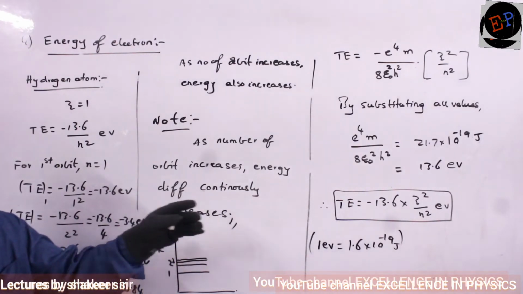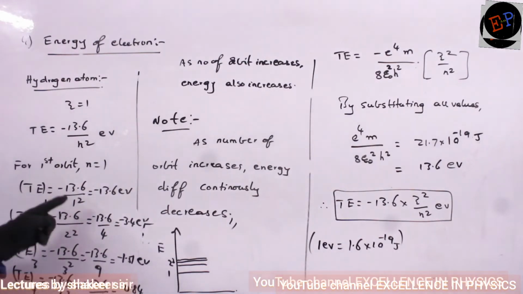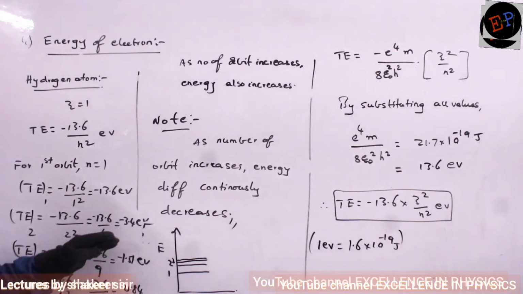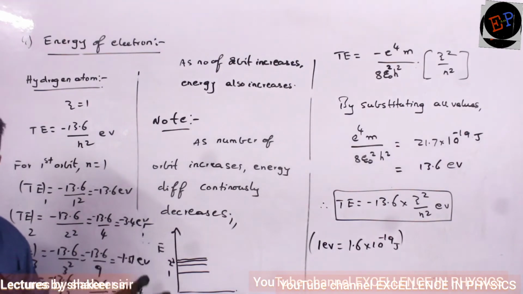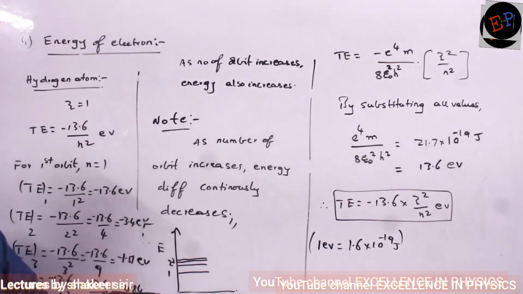As the orbits increase, the energy differences go on decreasing. Okay? The energy difference only between the first and second orbit is very large. For the remaining, as the number of orbits increases, the energy difference continuously decreases. And if you draw the energies, it will be like this. First one is minus 13.6, second one is minus 3.4, third one is minus 1.51. The energy difference keeps decreasing. That is a very important point.